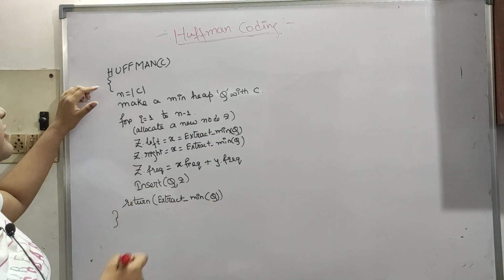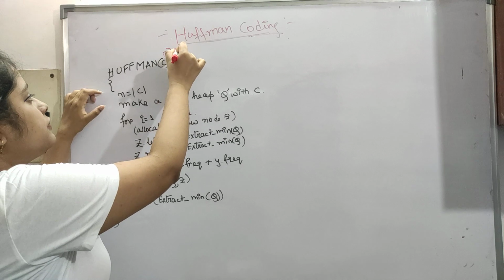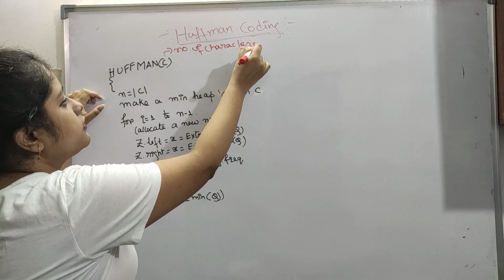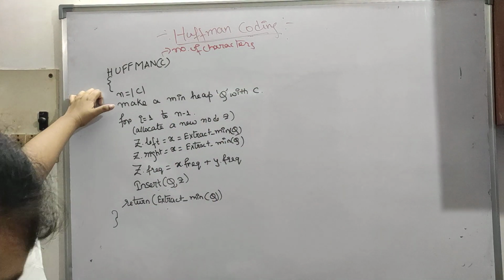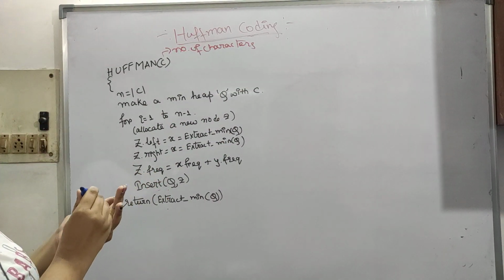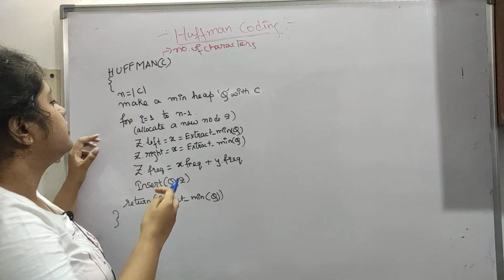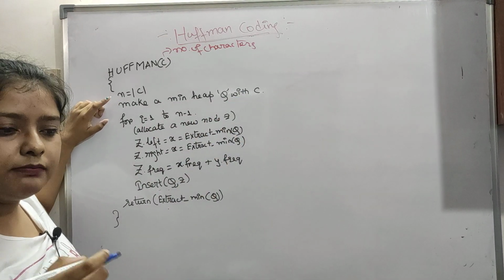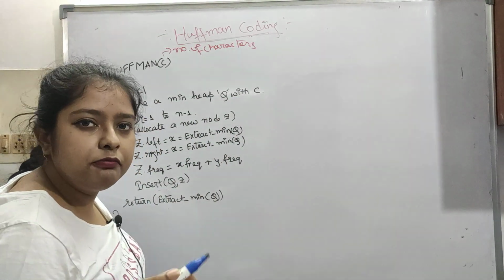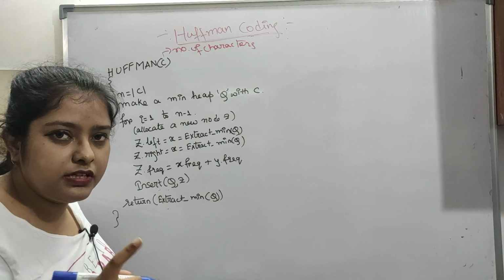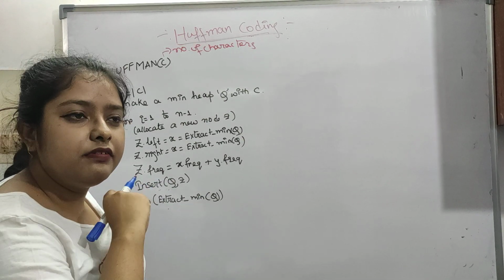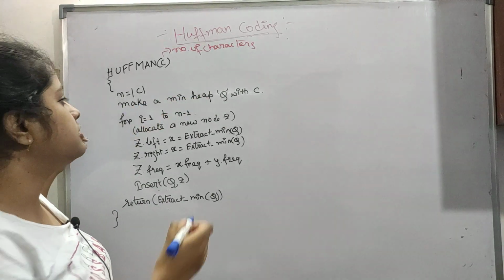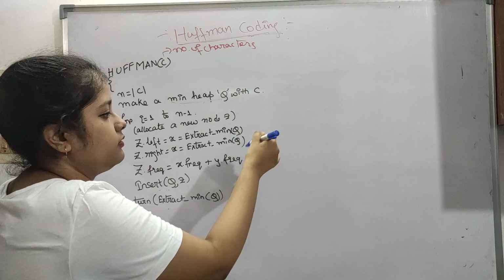Okay, so now let's see Huffman. This is the number of characters. So now n is equal to c, the number of characters taken in n. So make a min heap Q with c. Min heap making, build max heap we have done already. If you haven't watched heaps, please do, because I have done it extensively there. So now make a min heap. We are making a min heap here.